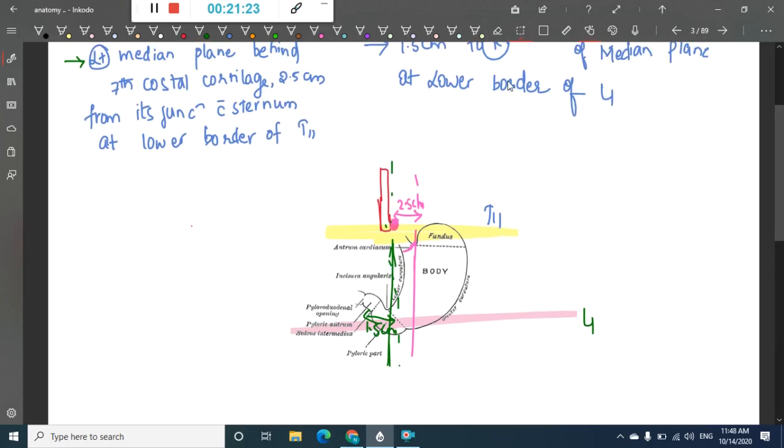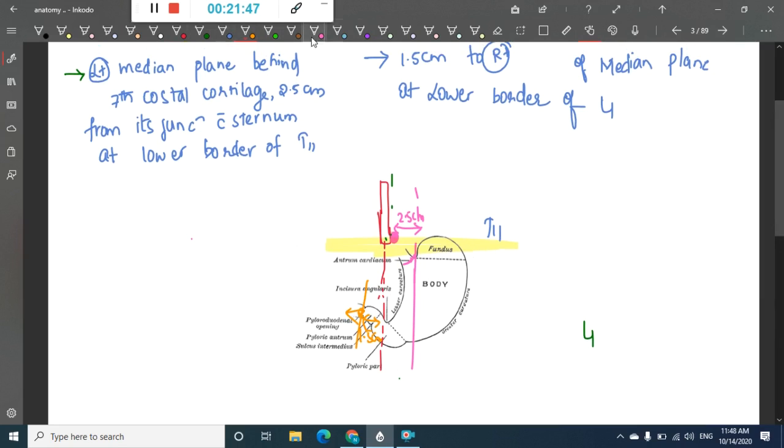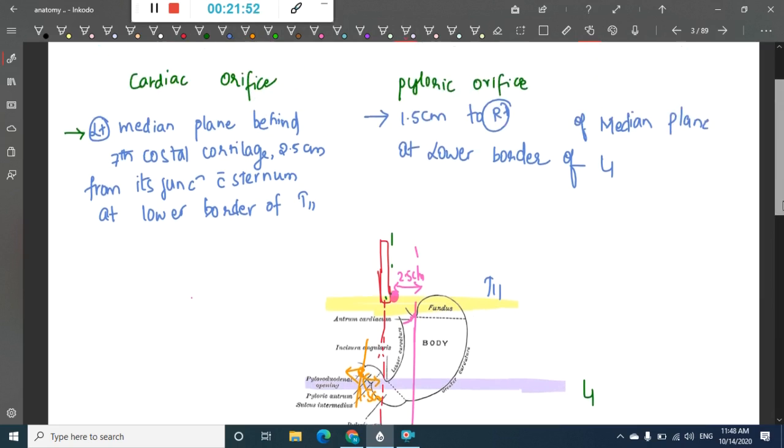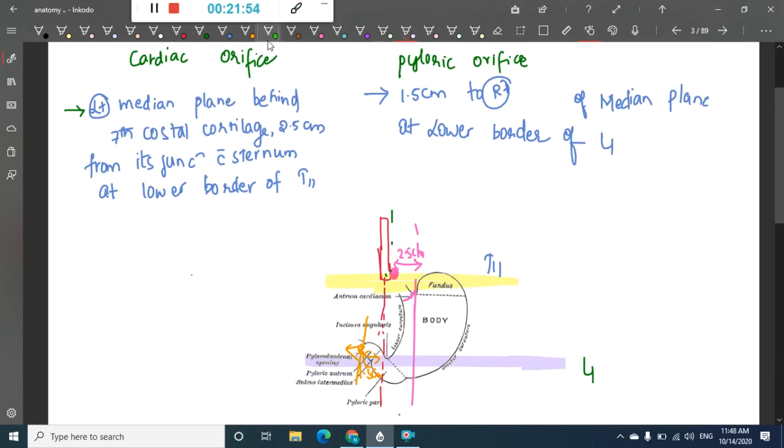Let me draw this again properly. See, this is the sternum. So you have around 1.5 centimeters laterally this pyloric end. This is the pyloric end, and this will correspond to the level of L1. So this is the pyloric end and cardiac orifice.